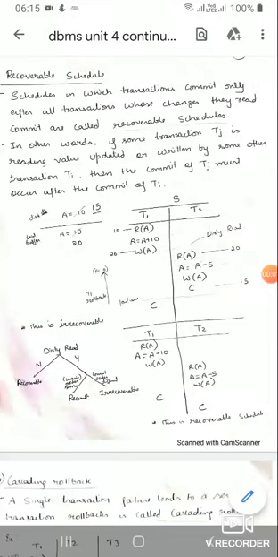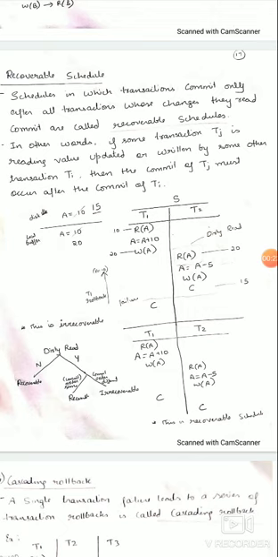Good morning, all. The next topic we are going to see is recoverable schedule. What does recoverable schedule mean? It is a schedule in which transactions are running. Suppose two transactions are running. If the first transaction is going to commit, and the second transaction is also reading the same variable, then if they commit in that order, that type of schedule is called a recoverable schedule.